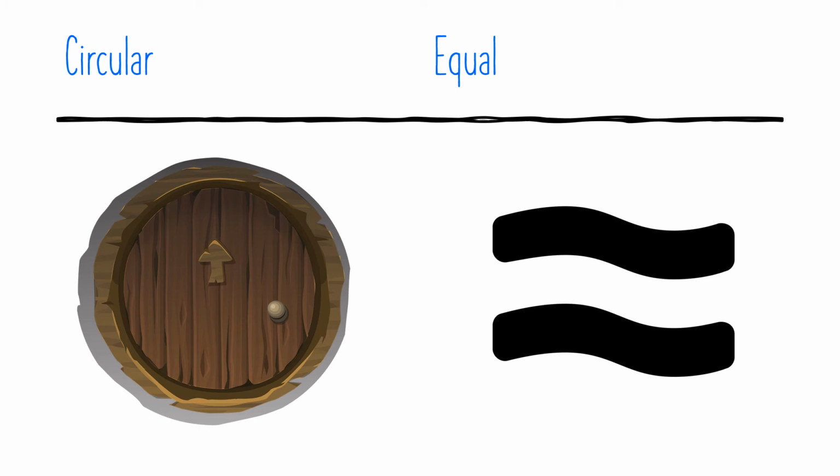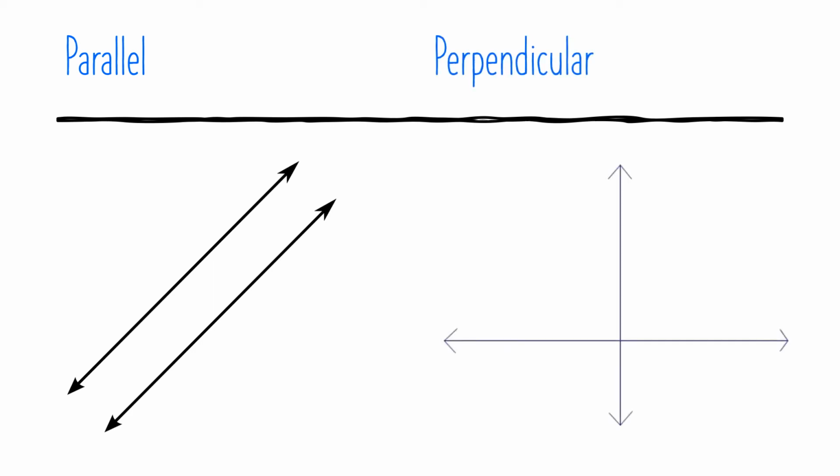Circular. Equal. Parallel. Perpendicular.